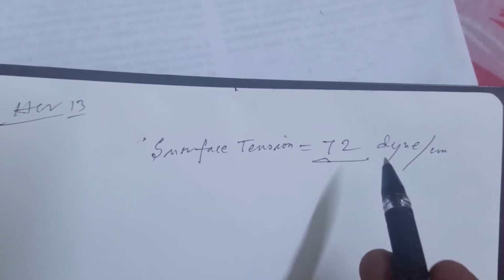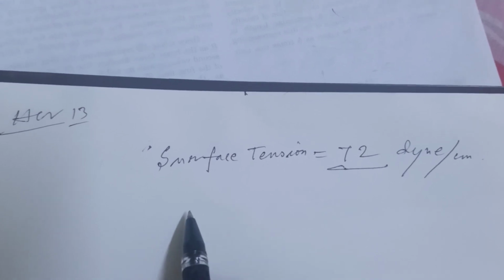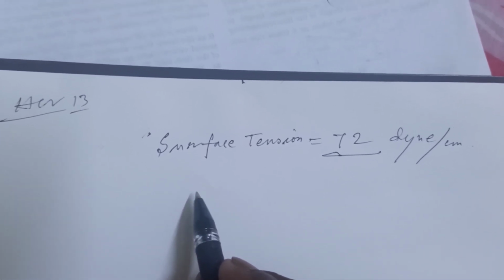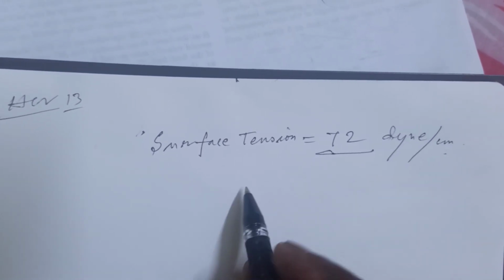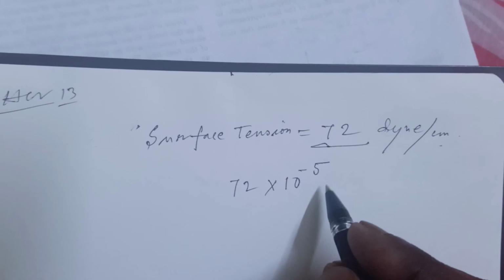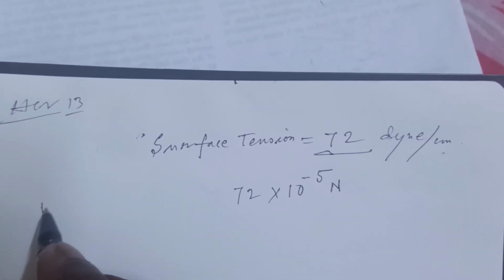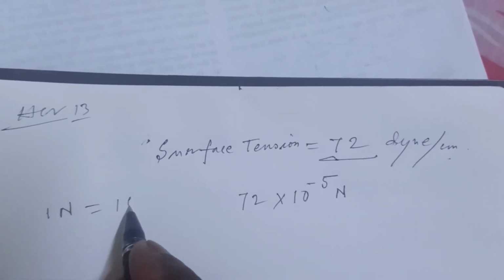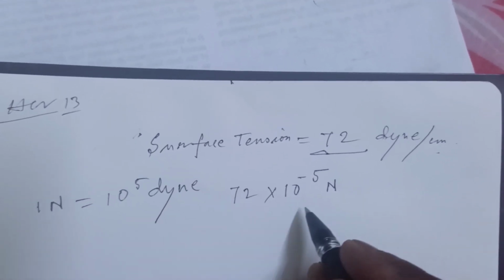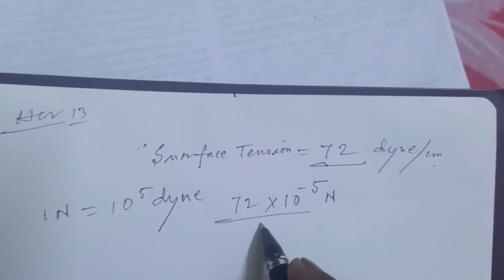So what is about surface tension? It is a physical quantity. The surface tension is 72 dyne per centimeter, and you have to convert it into SI unit, that is Newton by meter. So 72 into 10 to the power minus 5 Newton, since 1 Newton equal to 10 to the power 5 dyne. So 1 dyne equal to 1 by this one. So this is Newton by centimeter.